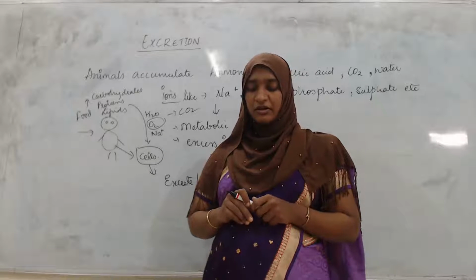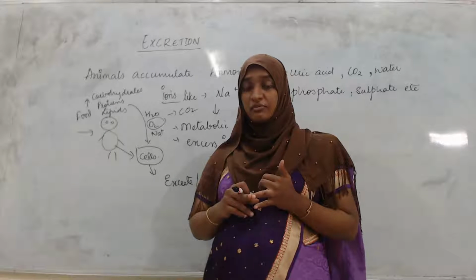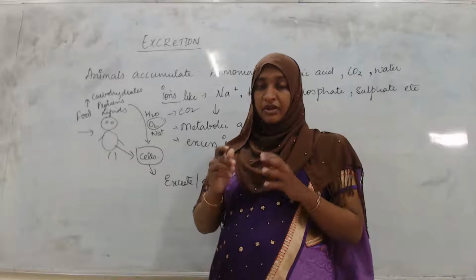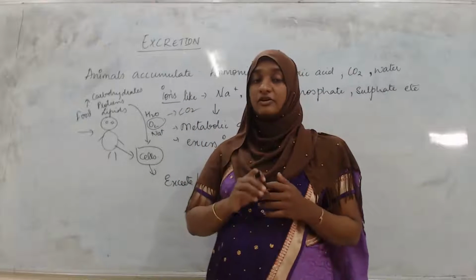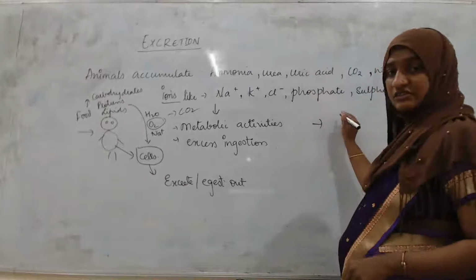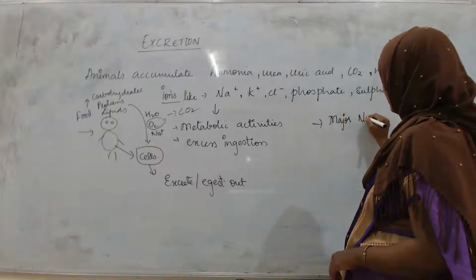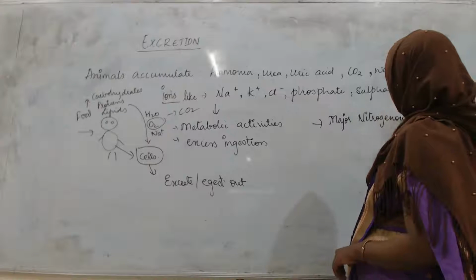So in this chapter, you will learn about the structure of the nephron, the mechanism of urine formation, then the counter current mechanism. Among all these substances, what are the major nitrogenous wastes?